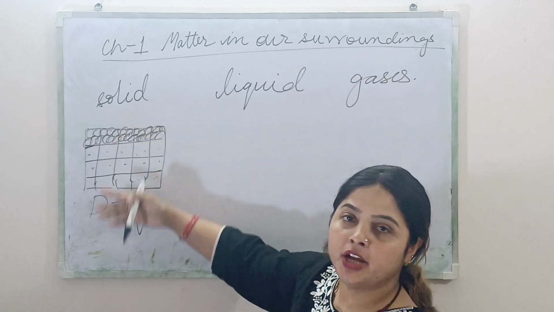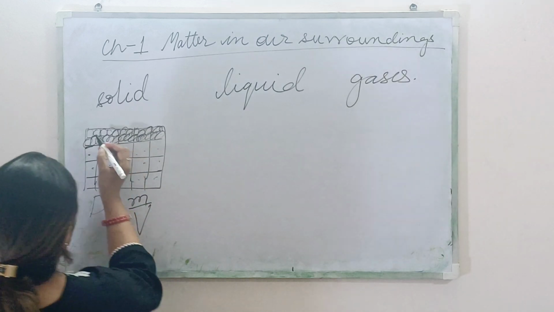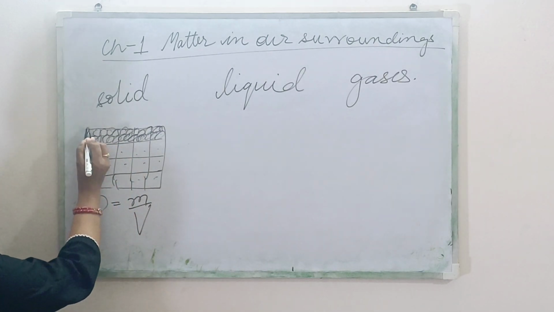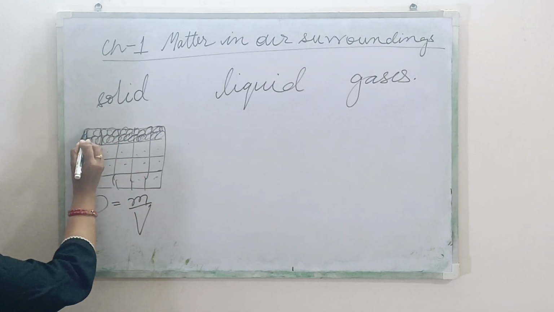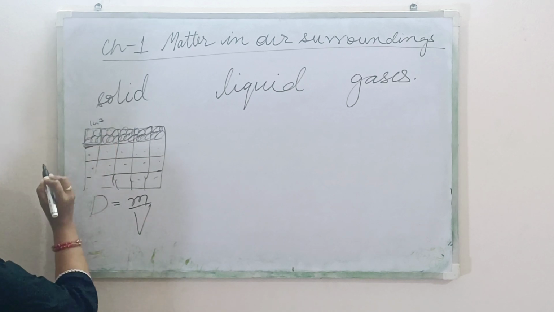One side of the cube we are talking about. So in every unit volume, suppose in this unit volume, unit volume means where each side is 1 cubic centimeter.